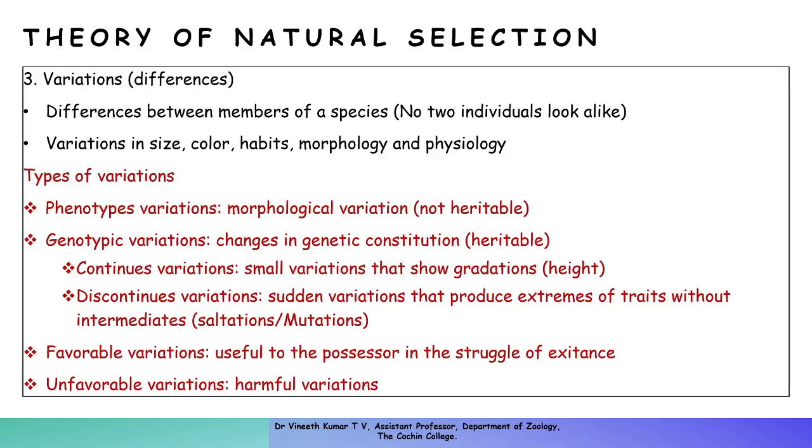That is decided by something called variation, or differences. Differences between members of the same species, because no two individuals look alike, even siblings, except identical twins. All individuals are different, or they are variants genetically, phenotypically. If you take a particular group or species, they might have similar features, but in those features also there will be differences. For example, take the case of height. The human population has very different heights.